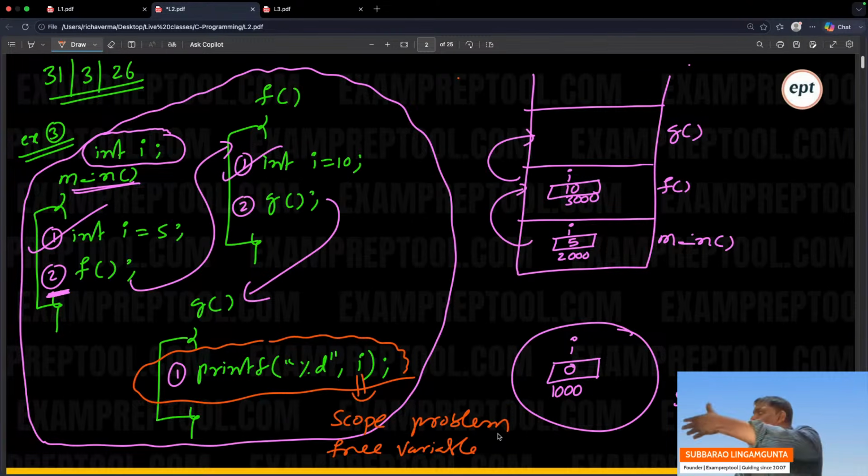One of the girls is going like this on the road. Suddenly, it is a serious issue. You don't know from where they came. This is called a free variable. That is the reason in the US, most of the kids are free variables. They don't know who their parents are. They exactly don't know from where they came. In the US, most of the kids don't know who their parents are.